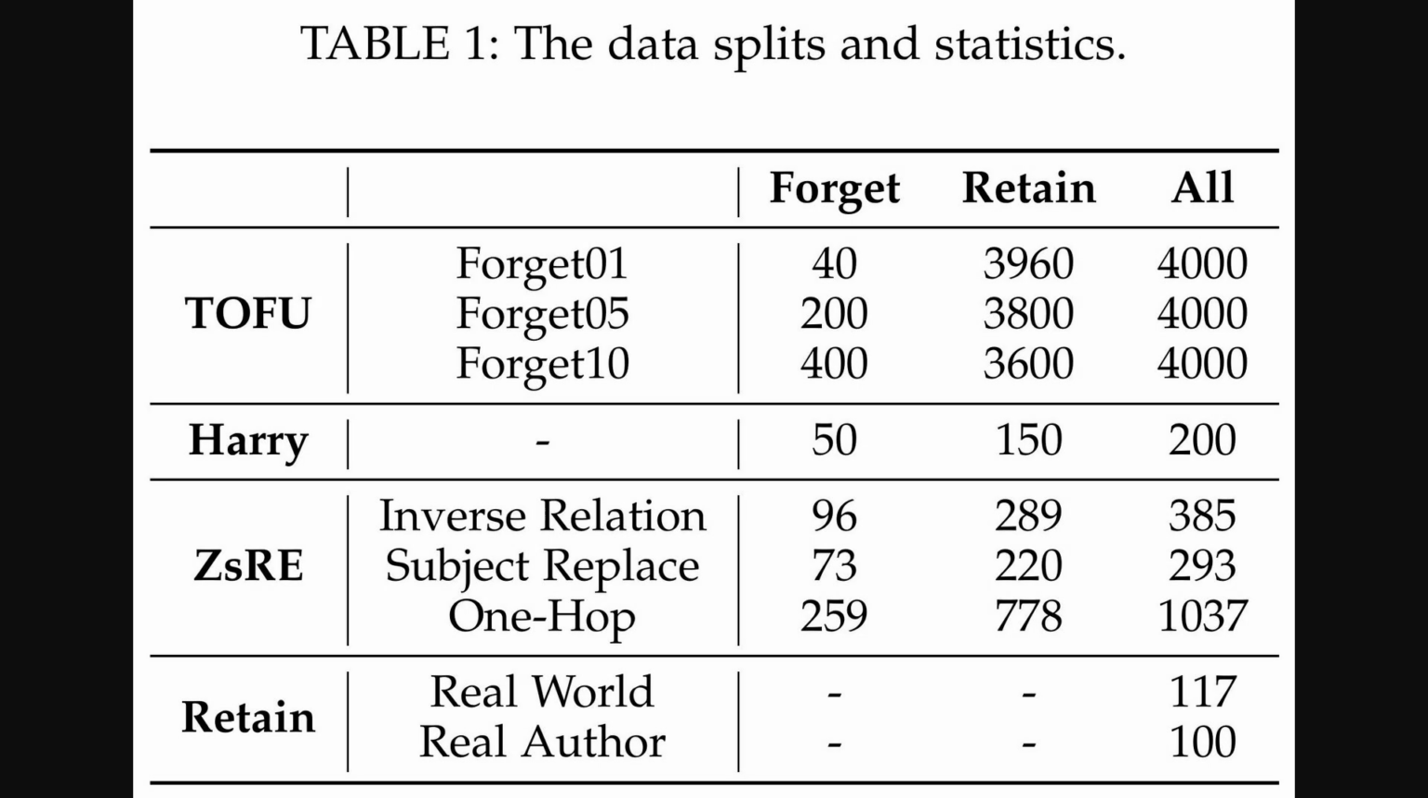Okay, so this next table, Table 1, gives us a look at the actual data UGBench uses. It details the data splits and statistics for the different datasets they employ, specifically TOFU, Harry Potter, and ZsRE. For each, it shows how many samples are designated for forget, meaning these are the pieces of information the model should unlearn, and how many are for retain, which is crucial for checking that the model doesn't forget useful, unrelated knowledge. We can see for ZsRE, for instance, they specifically break down the forget samples into categories like inverse relation and one-hop, which directly test that generalization of forgetting we were just talking about.